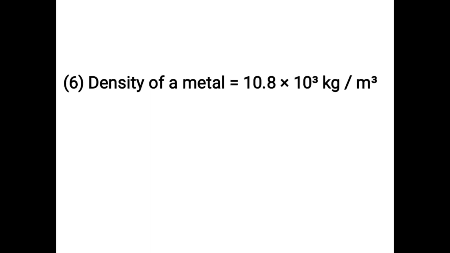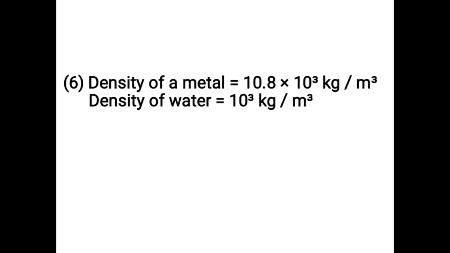Density of a metal is equal to 10.8 into 10 cube kilogram per cubic meter. Density of water is equal to 10 cube kilogram per cubic meter. Remember, in the relative density formula, density of water always should be 10 cube kilogram per cubic meter, even if it is not given in the word problem sum. Relative density is equal to question mark.